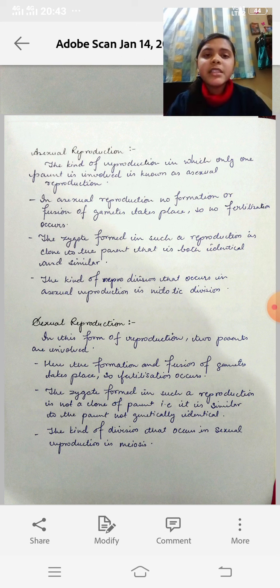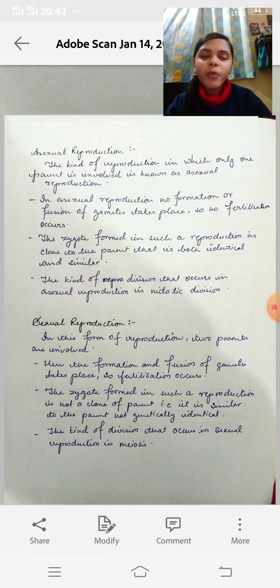So this kind of reproduction is carried out by the division known as mitosis. We will study about mitosis and meiosis in further classes, but it is important to tell you that this kind of reproduction is generally carried out by mitosis, where a single cell divides to form two new cells of the same kind.